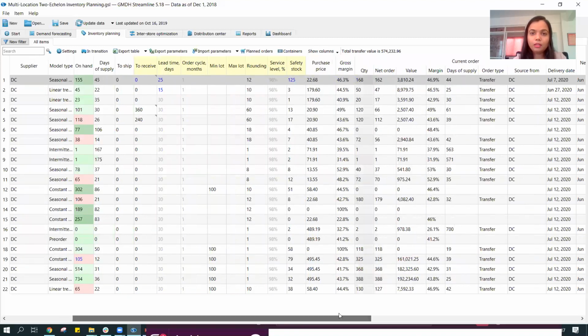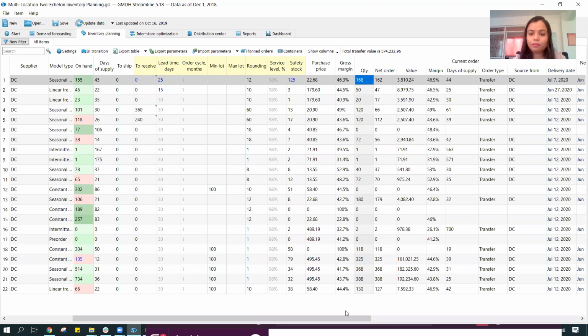I can look at the quantity that, after considering all the planning parameters, would be my net order, or the quantity that I need to order from my warehouse, in this case from my DC. This is the amount that I would be ordering from my DC for the different items.